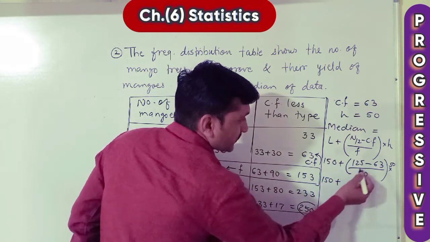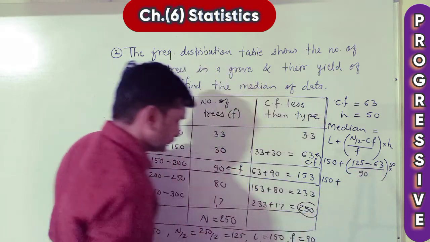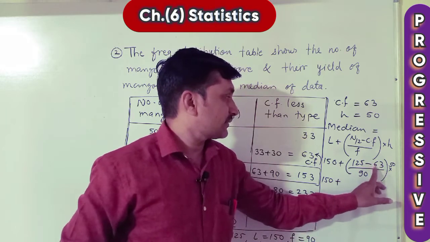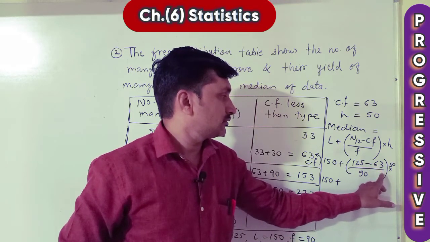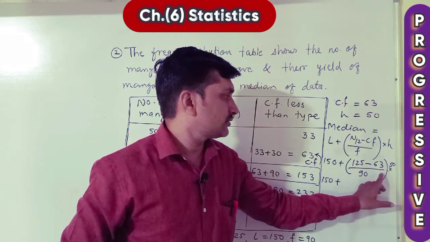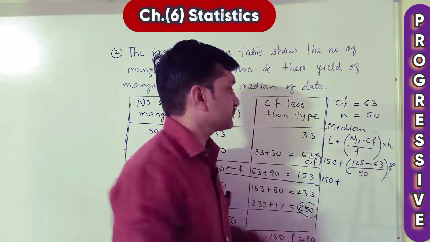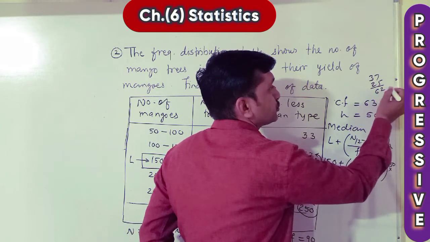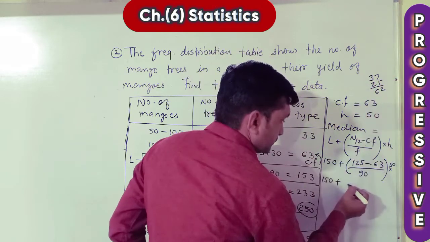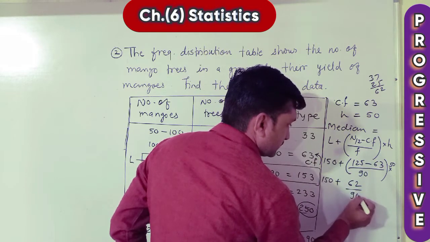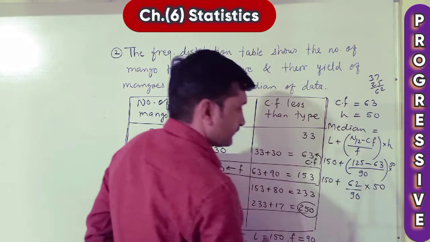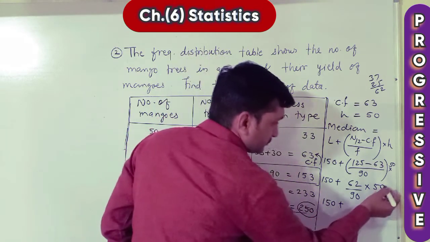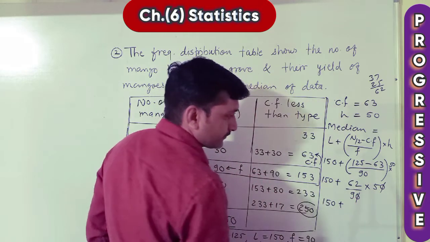150 plus, now here subtraction, 125 minus 63. Now 125 minus 63, how much? 62. 62 divided by 90 multiplied by 50. 150 plus, now reduction, this 0 we can cut here.